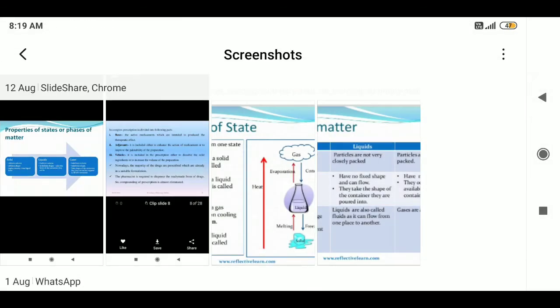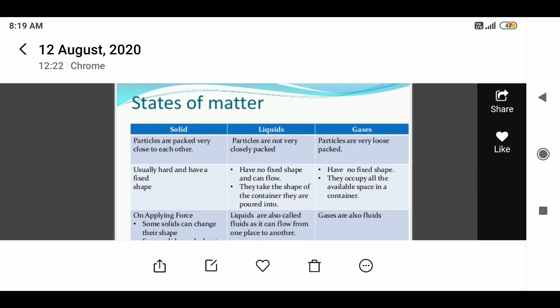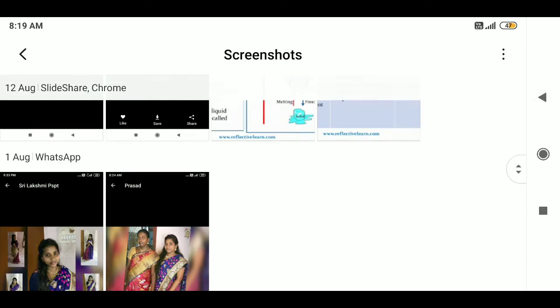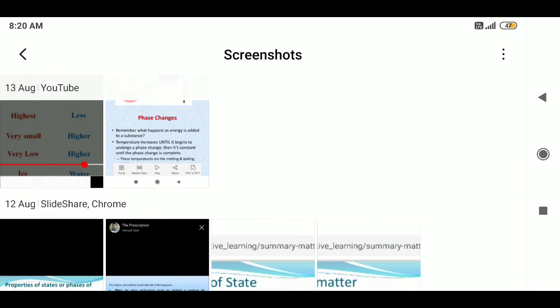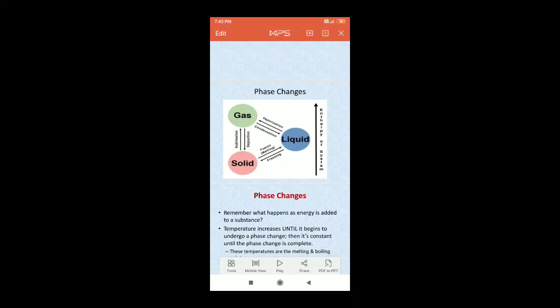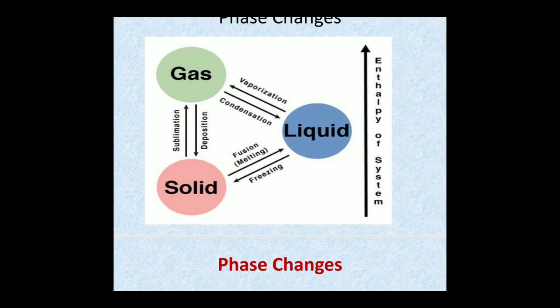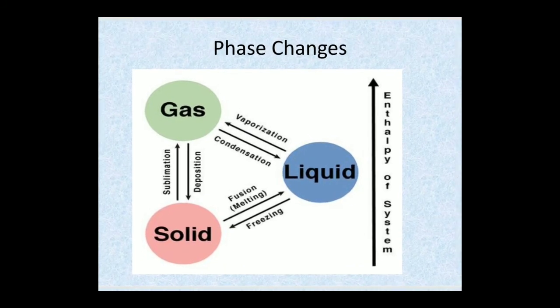Changes in states of matter. A phase transition occurs between the three states of matter: solid, liquid and gas. When a solid is converted into a liquid, the process is called melting. The reverse process is called freezing. Freezing is defined as the conversion of a liquid into a solid.